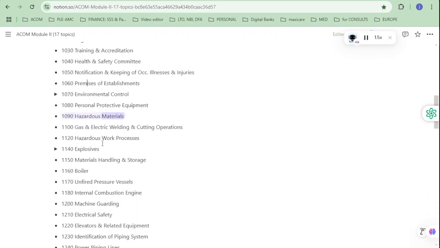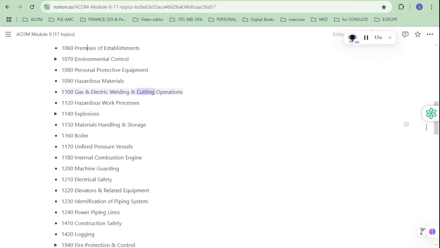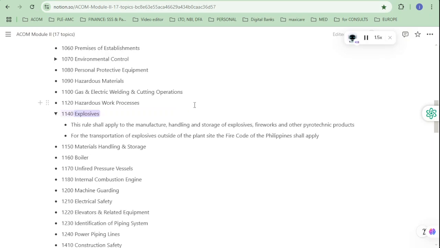1090 Hazardous materials. 1100 Gas and electric welding and cutting operations. 1120 Hazardous work processes. 1140 Explosives. This rule shall apply to the manufacture, handling and storage of explosives, fireworks, and other pyrotechnic products. For the transportation of explosives outside of the plant site, the Fire Code of the Philippines shall apply.